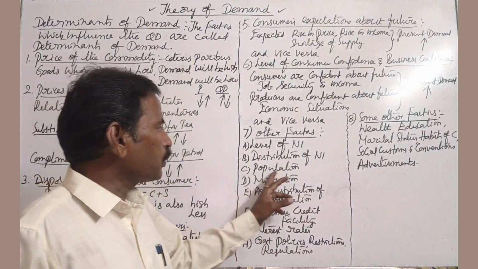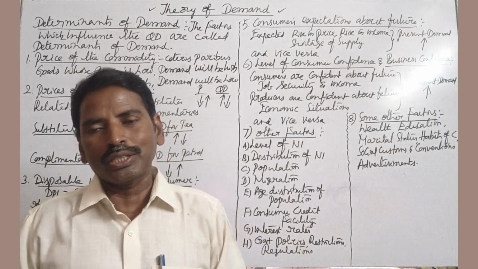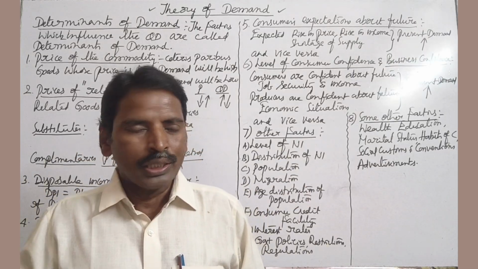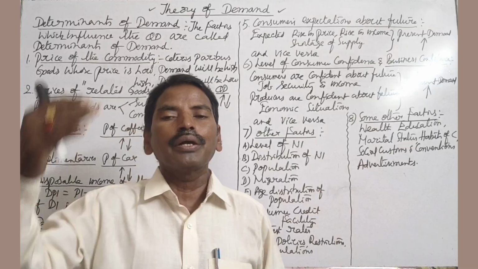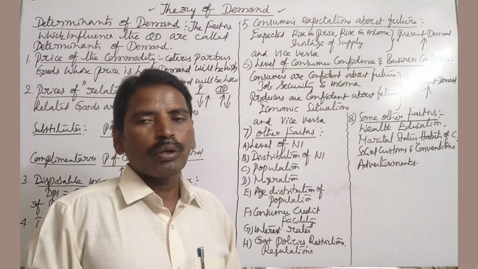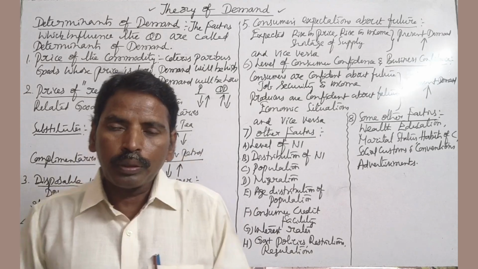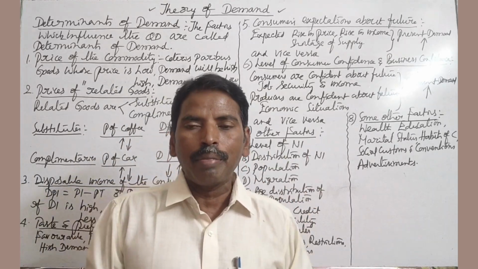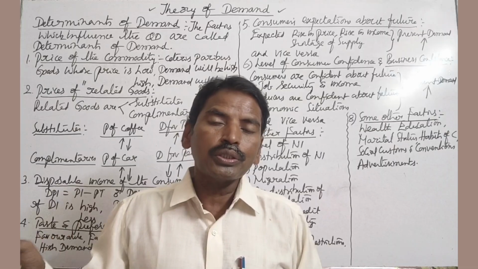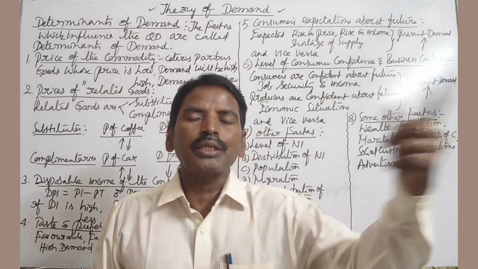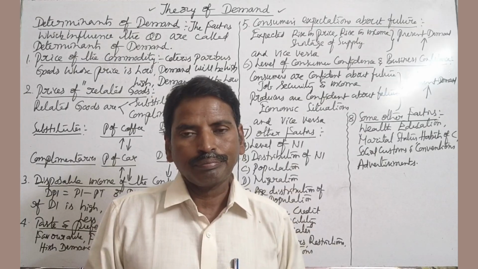Next, population, size of the population. If the population is less, demand also less. If the population is more, demand also more. Next, migration of population. If the people migrated from rural area to urban area, demand for goods in rural area decreases, demand for goods in urban area increases, and vice versa.